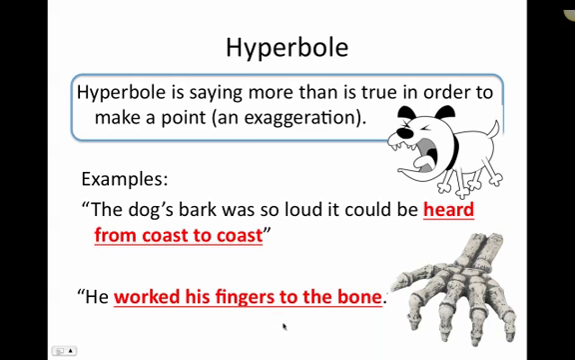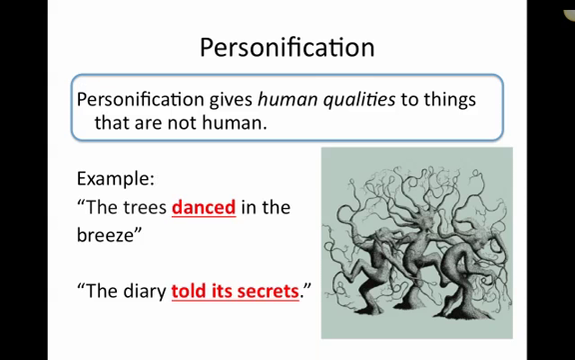So that's hyperbole. Another example of hyperbole would be, he's as tall as a skyscraper. He's as tall as a skyscraper. Could someone really be as tall as a skyscraper? No. But the point is, he's really tall.